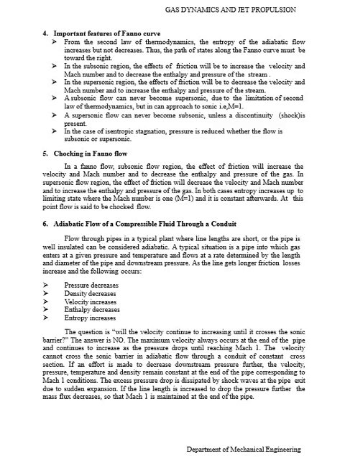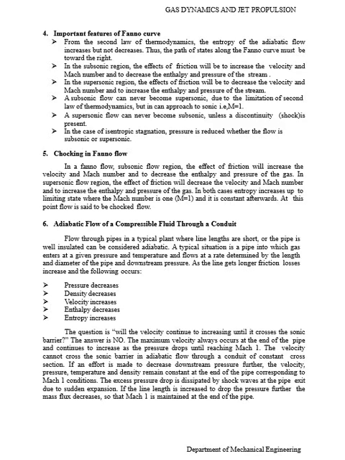As the line gets longer, friction losses increase and, as the gas flows, the following occurs: pressure decreases, density decreases, velocity increases, enthalpy decreases, entropy increases.